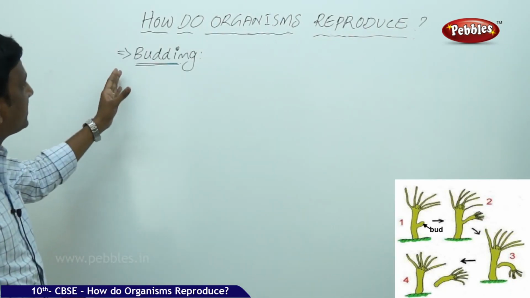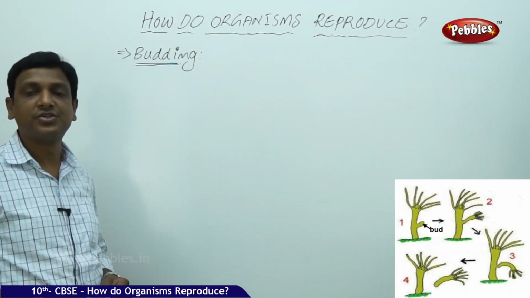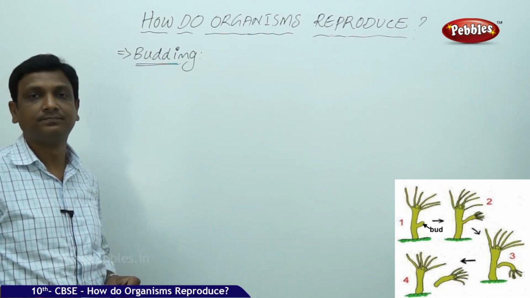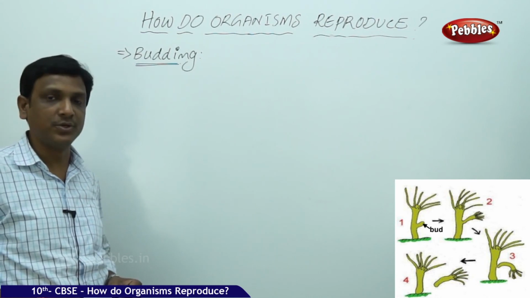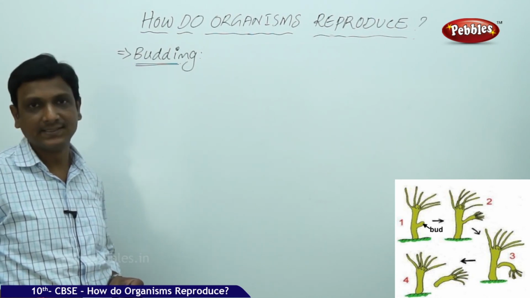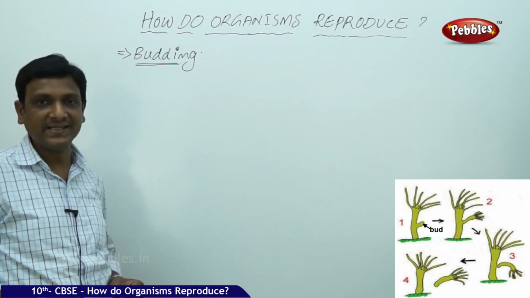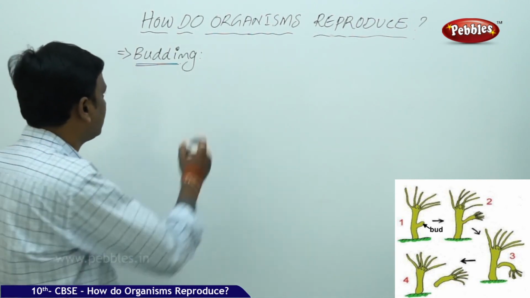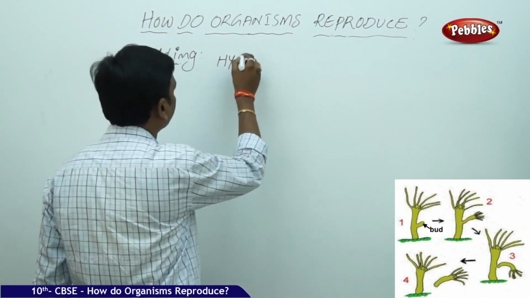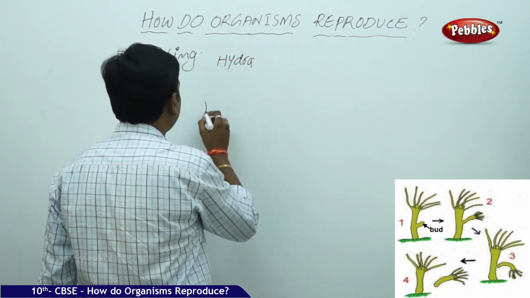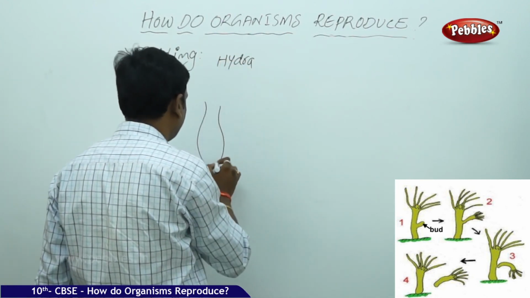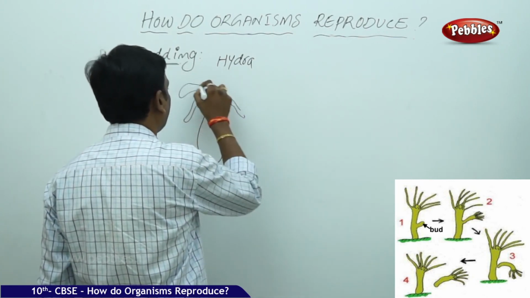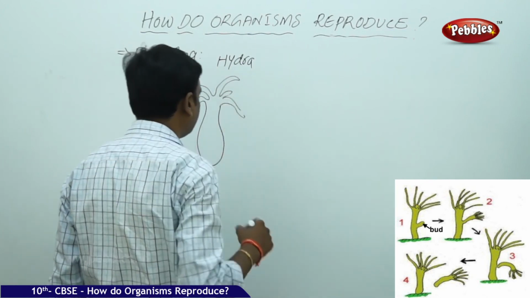Budding is another mode of reproduction in which a single organism is involved. Budding we already discussed in unicellular organisms, that is yeast. So, budding is seen in the unicellular organism yeast, and in the multicellular organism Hydra. Hydra has tentacles and a body like this.